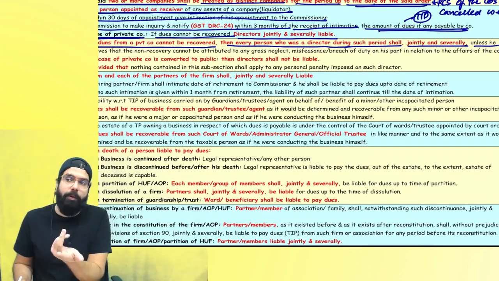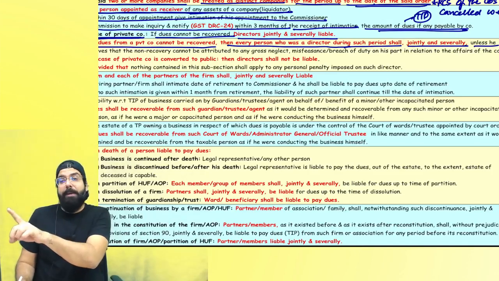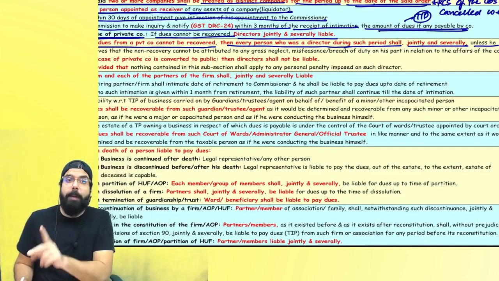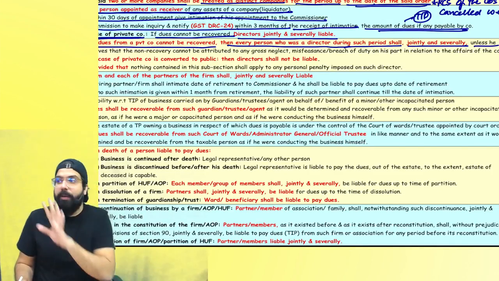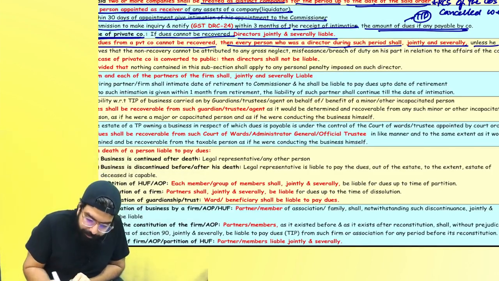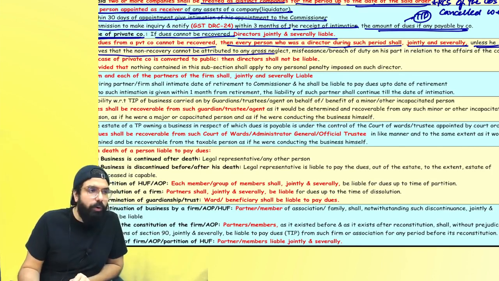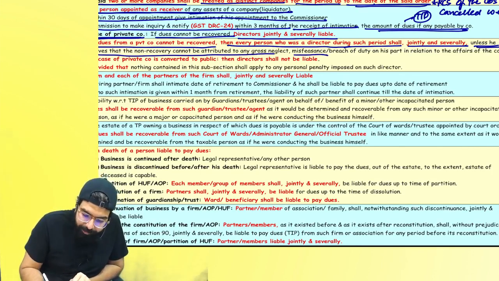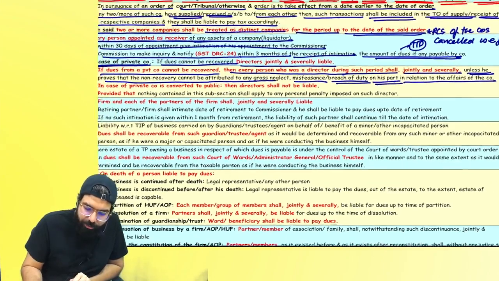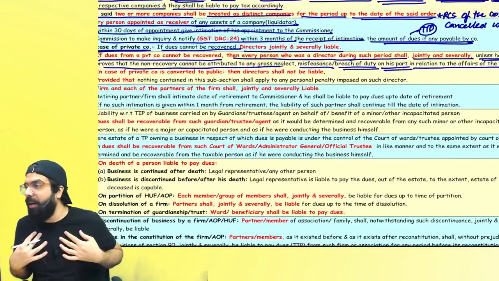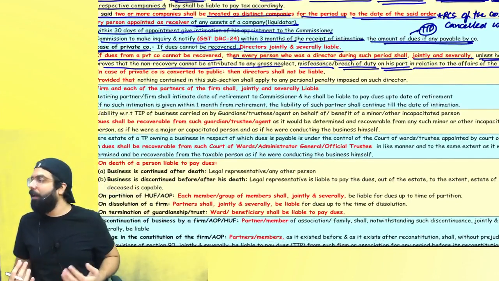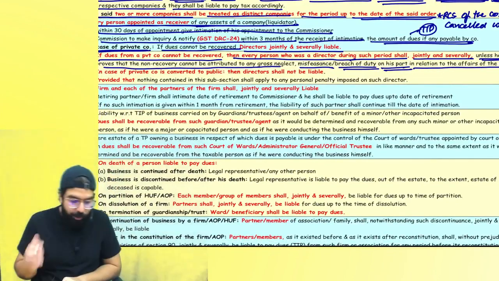If the company could not pay, who will be liable? In a public company, the liquidator. If the private company can pay, very good. Otherwise, the director, unless the director proves that non-recovery cannot be attributed to his gross negligence, misfeasance, or breach of duty on his part in relation to the affairs of the company. He's telling, sir, I have not done any mistake, don't recover it from me. Then they will not recover it from you. You have to prove that.